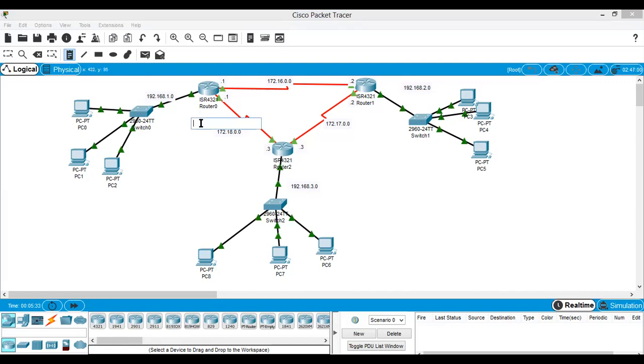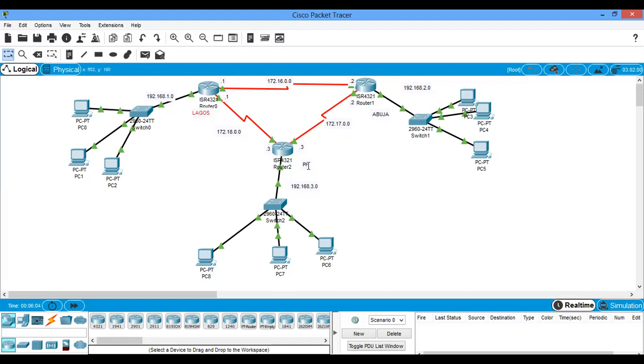Let's call this place Lagos, this place Port Harcourt, and this one Abuja. Okay, so these are different places. Now, this Port Harcourt is, let's say, Kano.